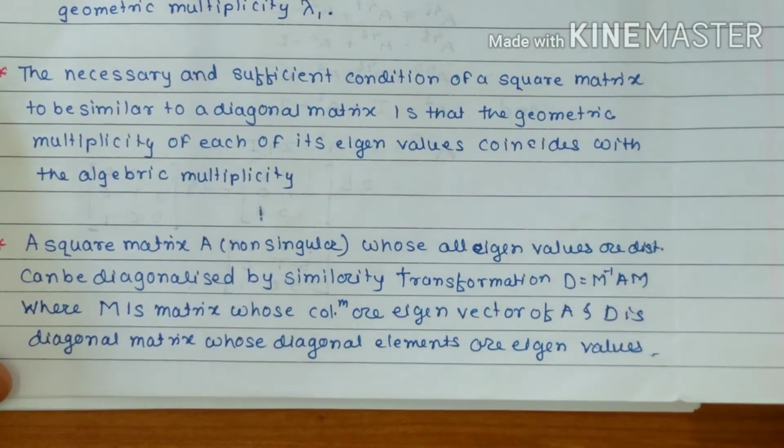So let's come up with one example. We start with one matrix. I just write a question here first.